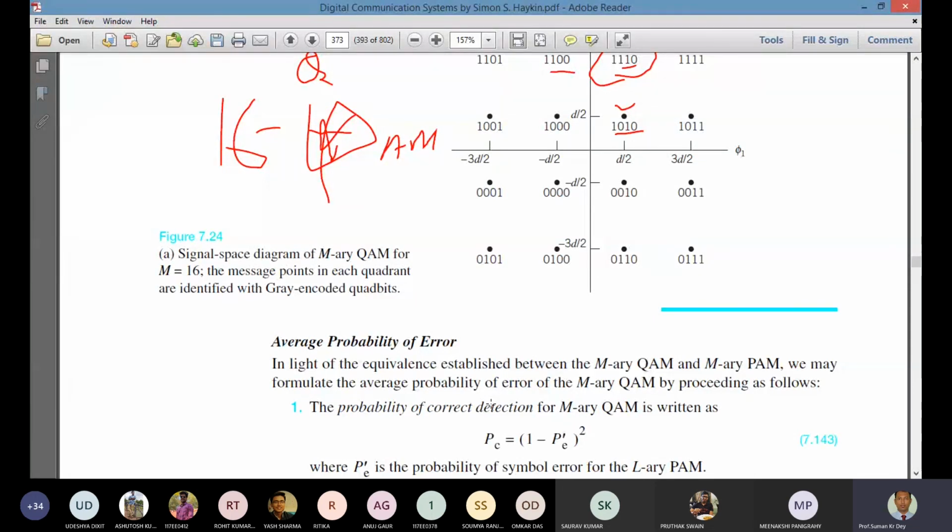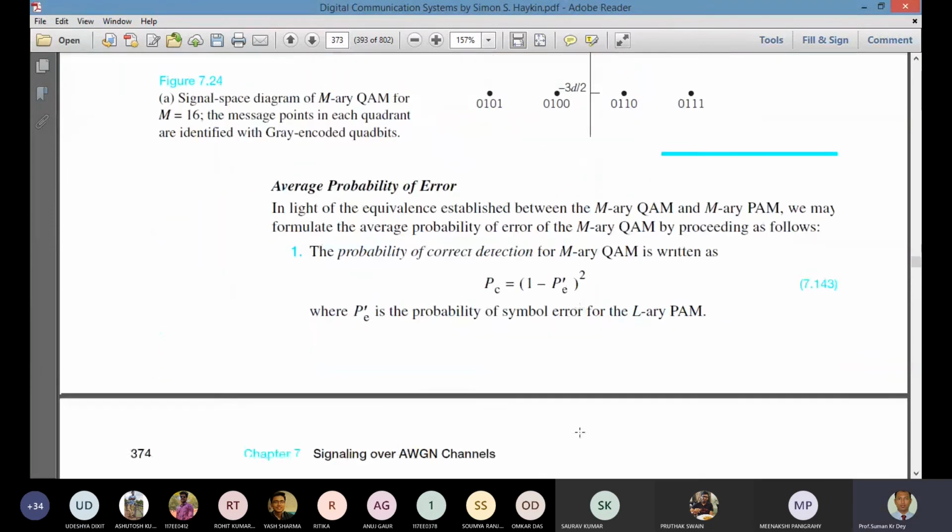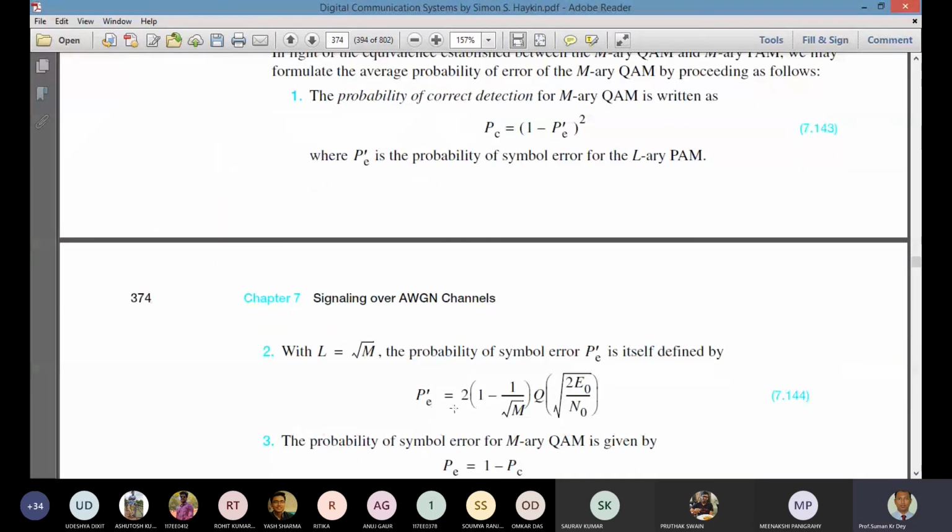So what is the value of this Pe prime? The value of Pe prime is equal to 2 into 1 minus 1 by square root of M.